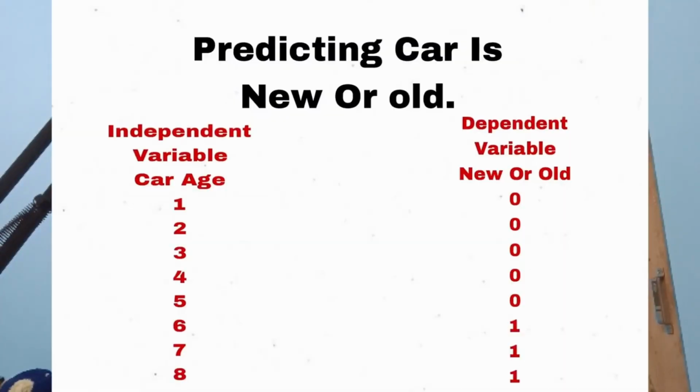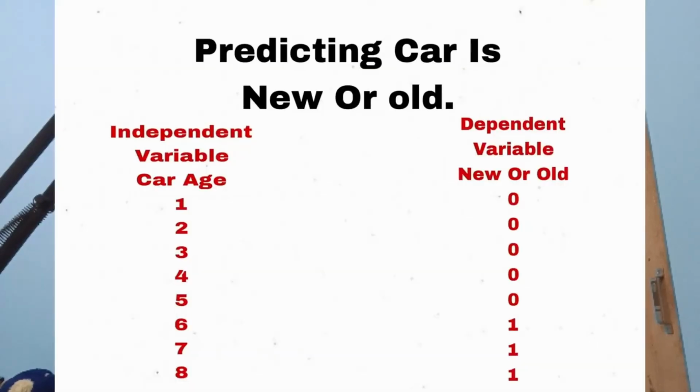Here is another example. You are predicting whether a car is new or old. Here is car age, which is the independent variable, and here is the dependent variable, which is new or old. 1, 2, 3, 4, 5, 6, 7, 8 is continuous data, and 0, 1 is categorical data. 0, 1 is binary, which can also mean yes or no. 0 means new, 1 means old. The dependent variable is the variable whose value we predict, and the independent variable is the variable on the basis of which we predict the value of the dependent variable.